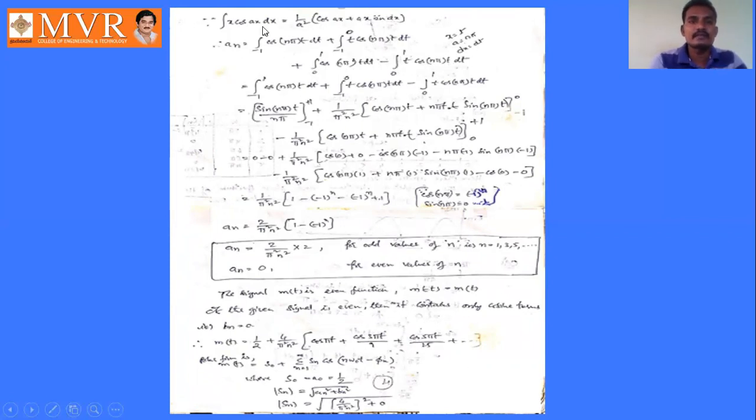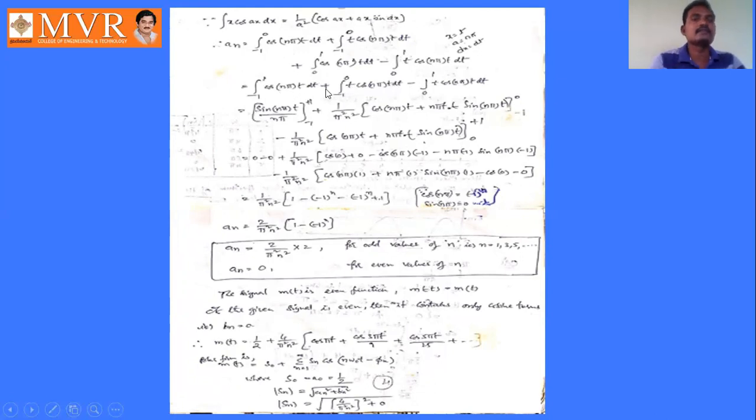This is in the form of x cos ax, 1 by a square into cos ax plus ax sin ax. Okay, so here x is 1. In the first expression, x value is 1 and a value is n pi. In the second expression, x value is t and a value is n pi. Okay, like this we can substitute these values. So this will become integral minus 1 to 1 cos n pi t dt plus integral minus 1 to 0 t cos n pi t dt minus integral 0 to 1 t cos n pi t dt.